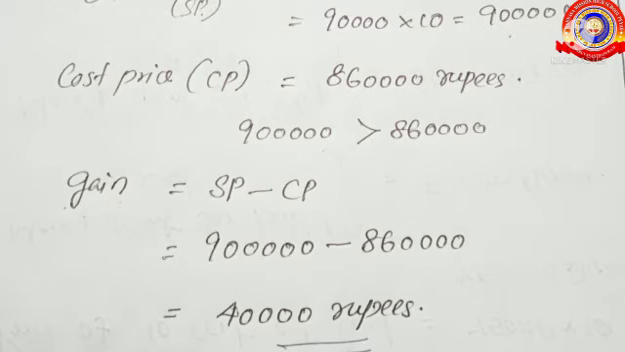Here, selling price is equal to 9 lakhs rupees and cost price is equal to 8,60,000 rupees. 9 lakhs is always greater than 8,60,000 rupees. So, we get a gain. Gain is equal to selling price minus cost price, which is equal to 9 lakhs minus 8,60,000 rupees, which is equal to 40,000 rupees. So, Thomas got a gain of 40,000 rupees.